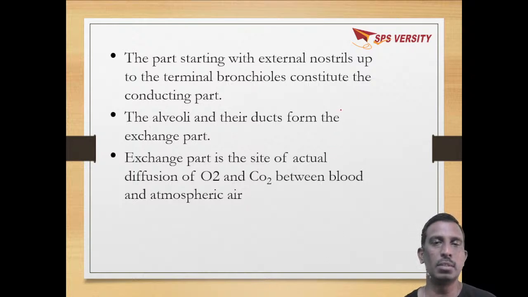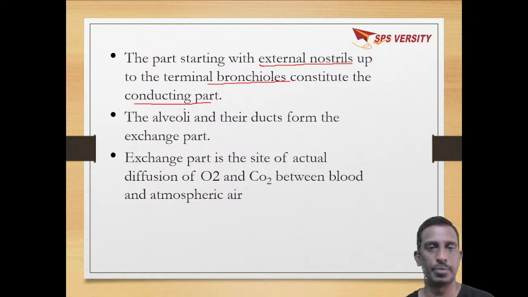The part starting with the external nostrils up to the terminal bronchioles constitutes the conducting part. Only conducting. There is no exchange of gases. The alveoli and the ducts form the exchange part of the respiratory system, where actual diffusion of oxygen and CO2 takes place between blood and atmospheric air.